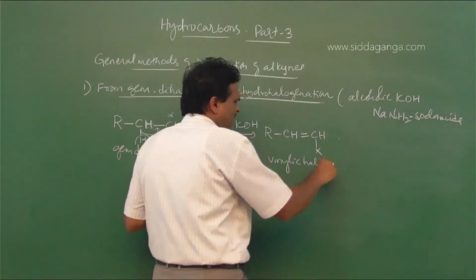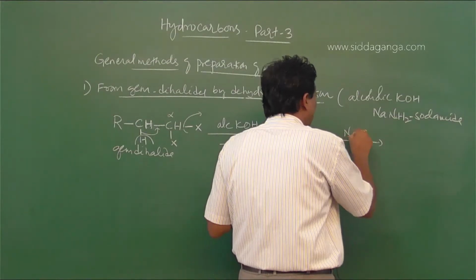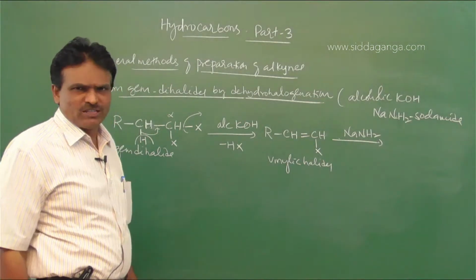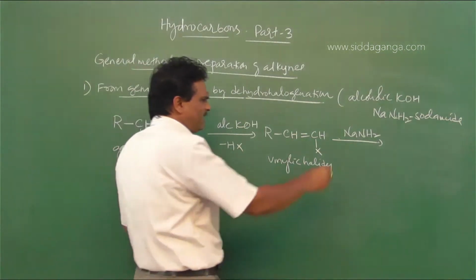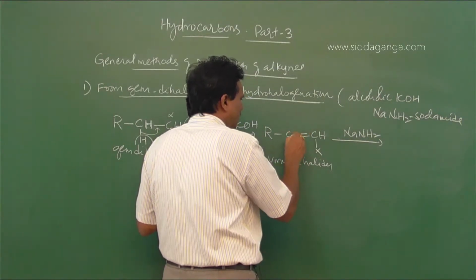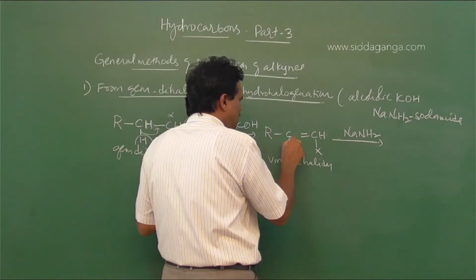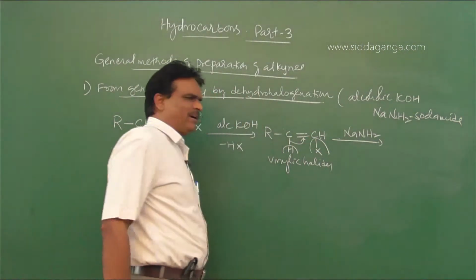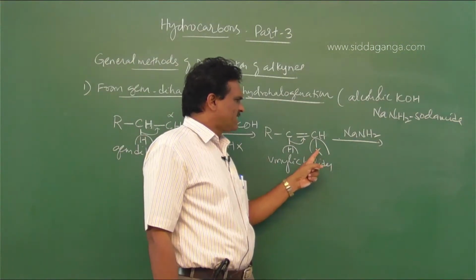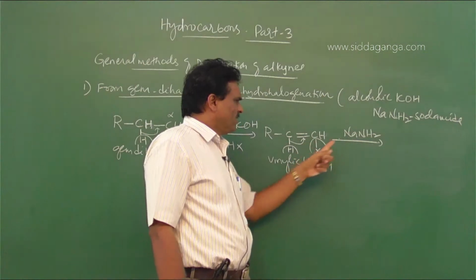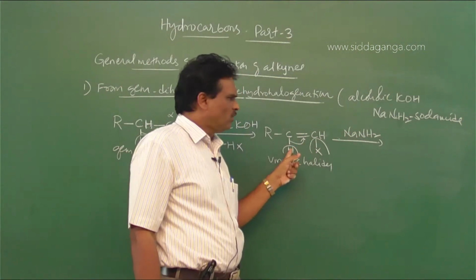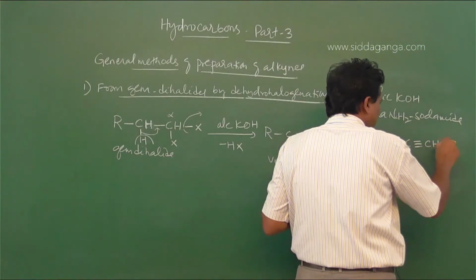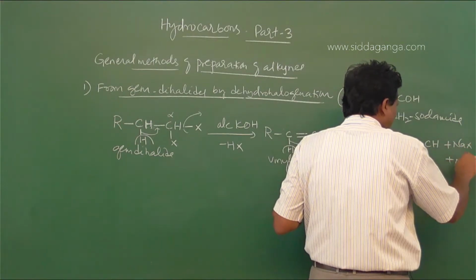Again, on heating with sodamide, NaNH2, which is also a strong dehydrohalogenating agent, it eliminates again. Here also the H bonding electrons come over here, and at the same time X is eliminated as X minus, which combines with Na to form NaX. NH2 minus abstracts a proton to form ammonia, giving the alkyne, R-C triple bond CH, plus NaX plus NH3.